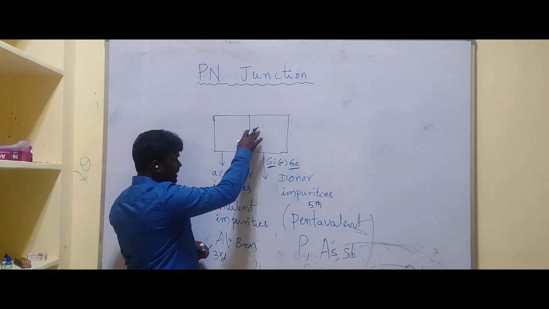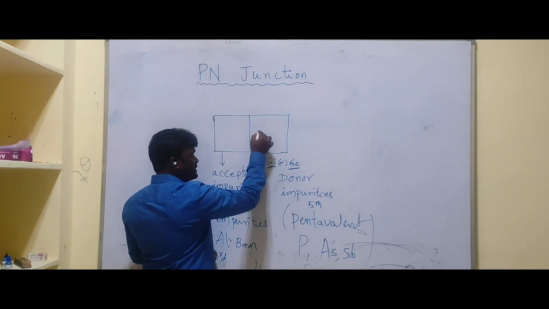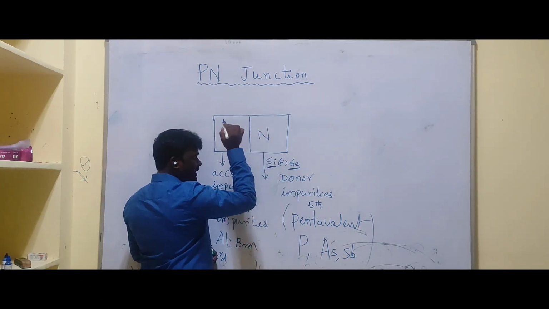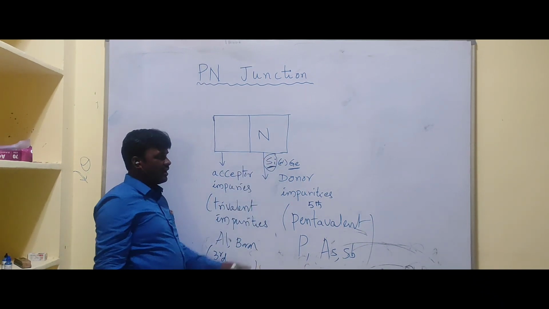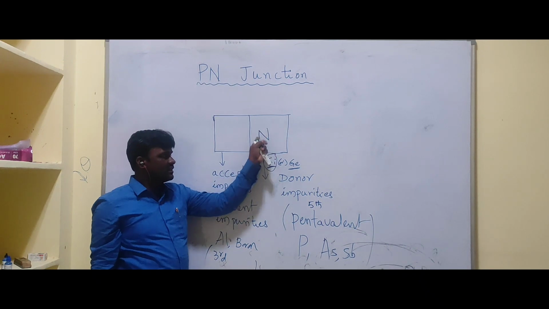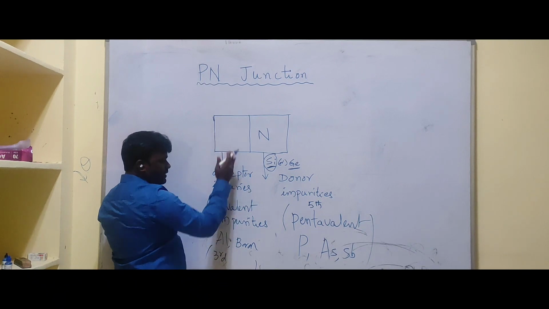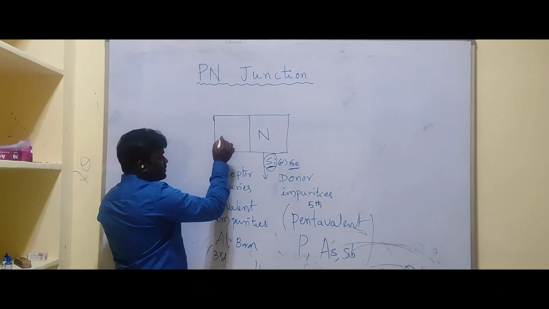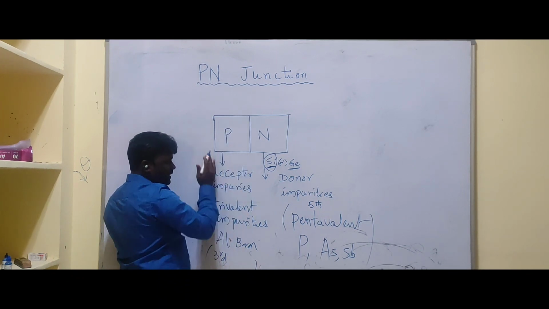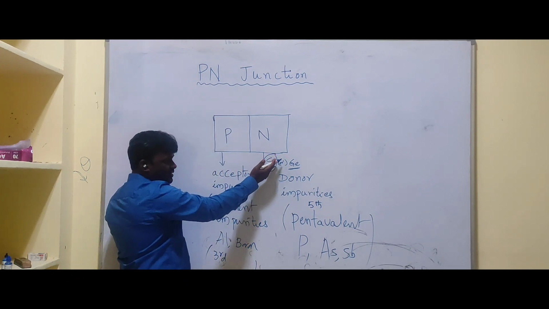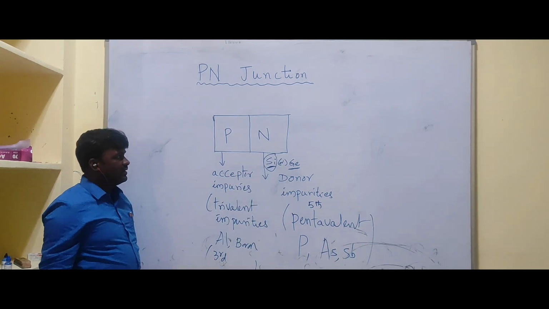If this one is doped with donor atoms, this region becomes N-type silicon, or N-type germanium if the material is germanium. If this region is doped with acceptor impurities, it is P type silicon, or P type germanium if the material is germanium.